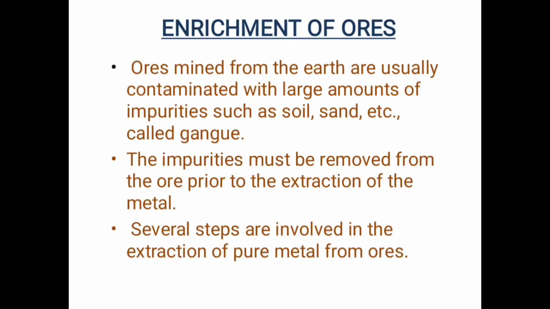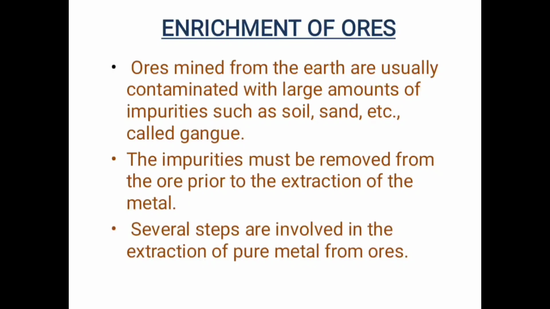So what has been mentioned here is that the ores which are generally obtained from the earth's crust usually contain various contaminants or impurities like soil, sand, etc., and these impurities have a name. It is called gangue. Okay, now the impurities need to be removed from the ore prior to the extraction of the metal. Before we move on to the step wherein we extract the metal, we need to remove the impurities which are present, right? We need to remove all the gangue. Now several steps are involved in the extraction of pure metal from the ore. So there are various steps involved in the extraction of the pure metals from the ores.